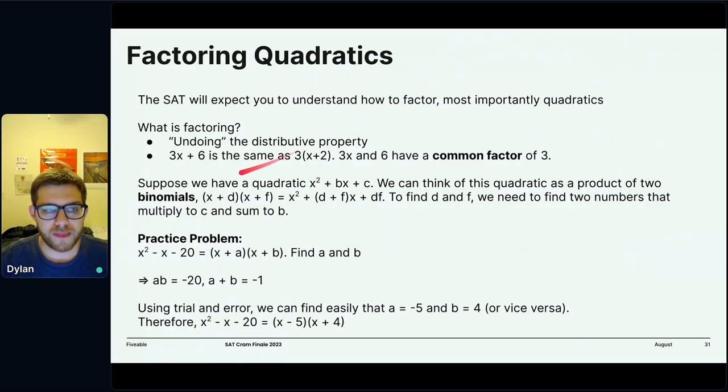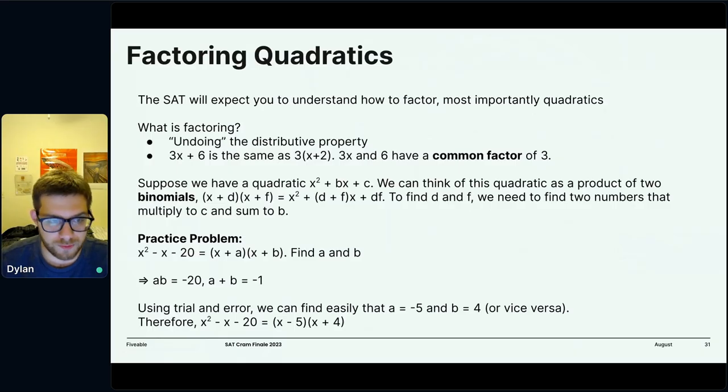So for example, 3x and 6 are both divisible by 3. So we can write this as 3 times x plus 3 times 2. And then we know that actually it was a distributive property, 3 times (x plus 2), right? Another way of saying that is 3x and 6 have a common factor of 3.